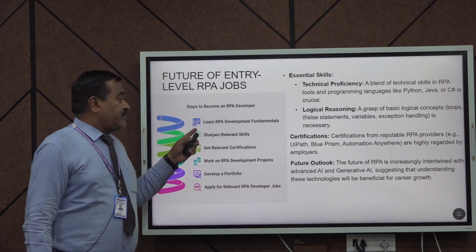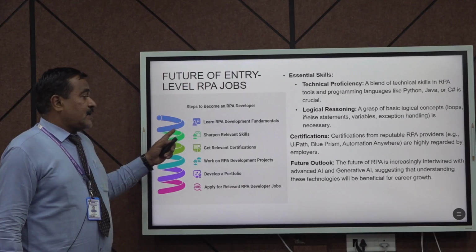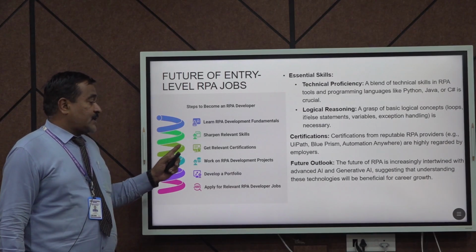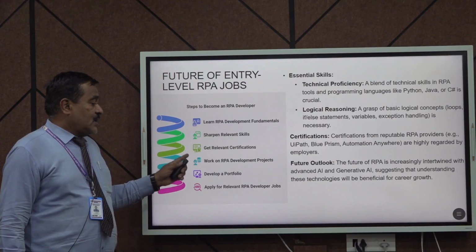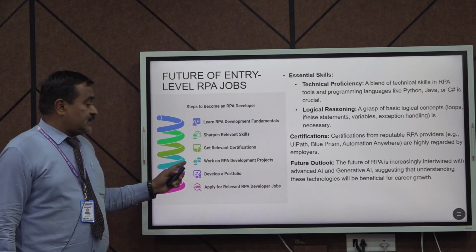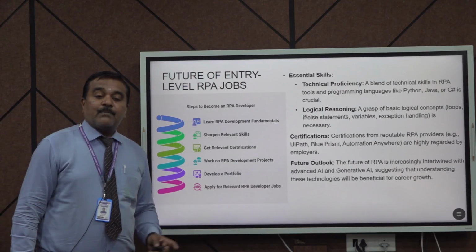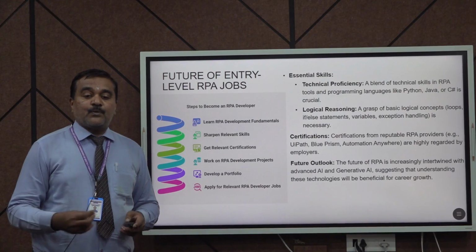So there will be different approaches. First, learn RPA development fundamentals. Second, sharpen the relevant skills, get relevant certification and work on relevant projects. Next, develop the portfolio, and finally apply as an RPA developer with your portfolio.